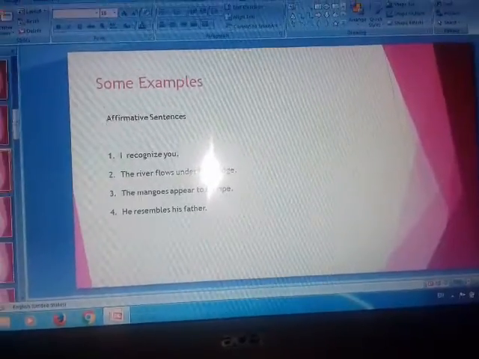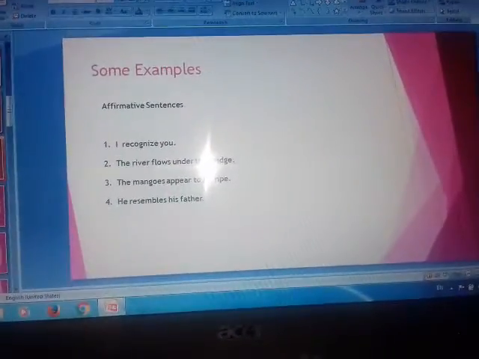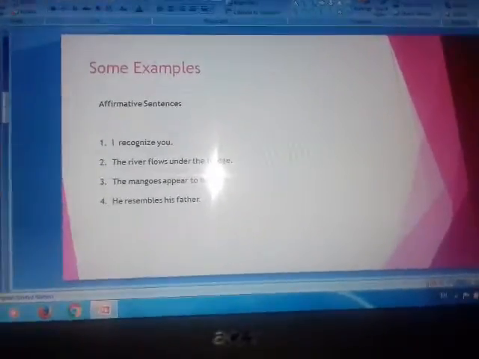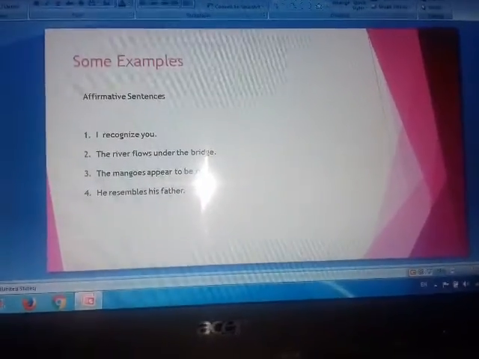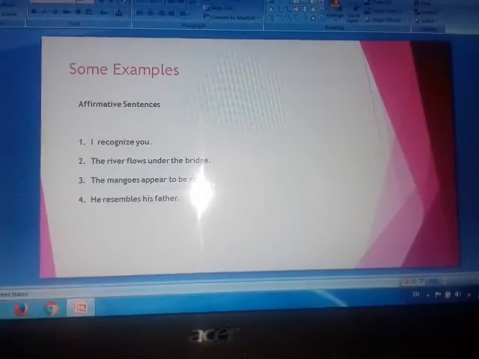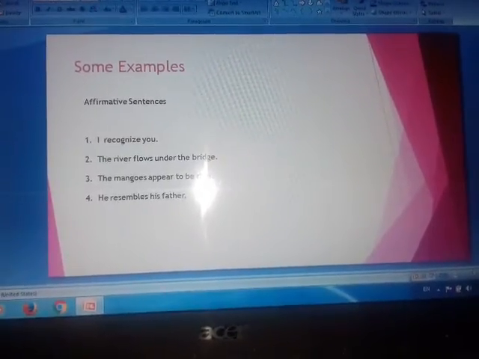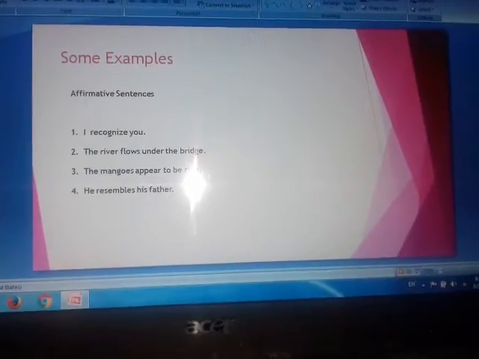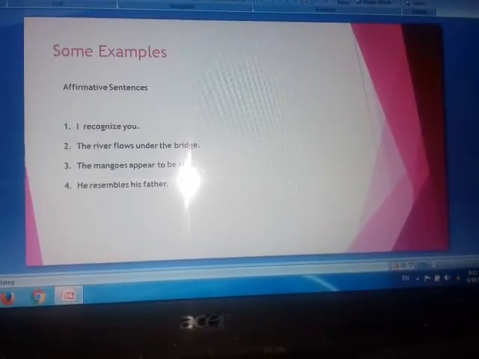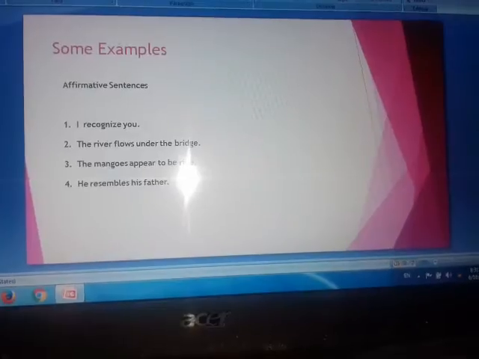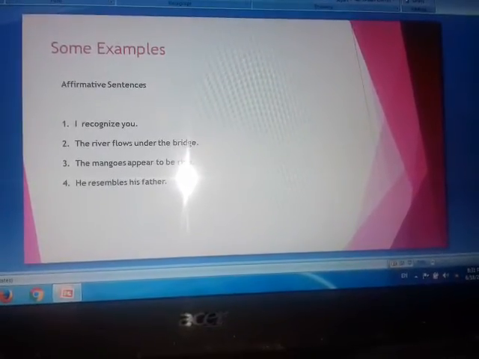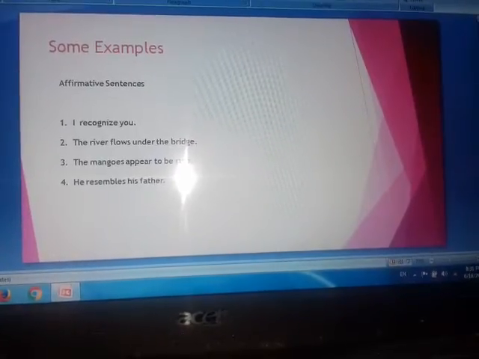Now you see some examples of affirmative sentences, then how we will change them into negative, then how we will change them into interrogative. First of all, I am giving you some examples of affirmative sentences. I recognize you. Recognize, again first form of the verb, simple present tense.